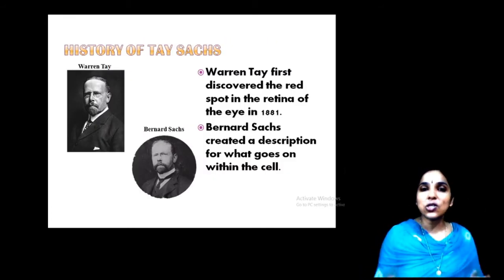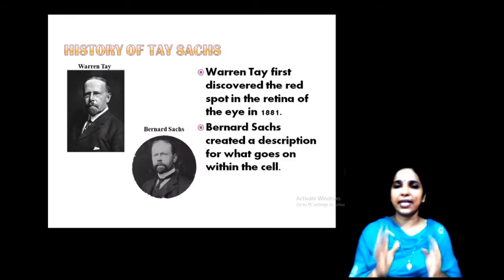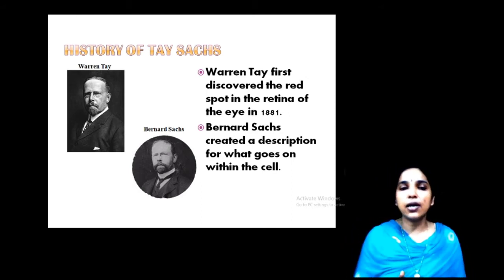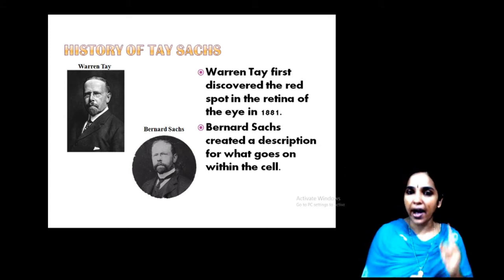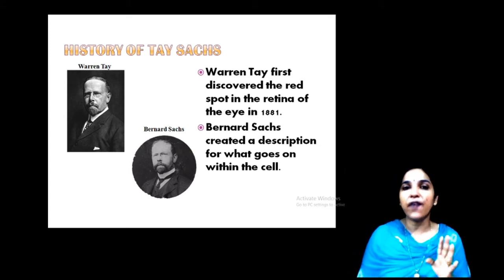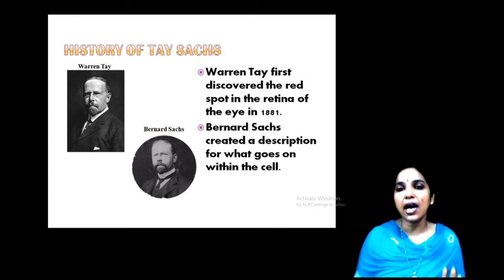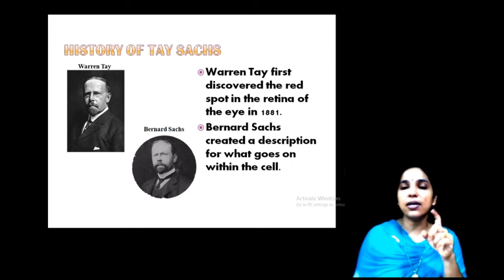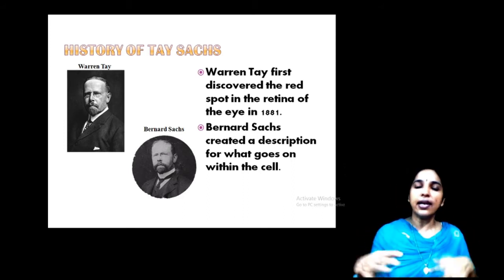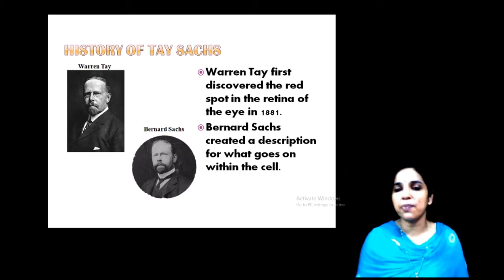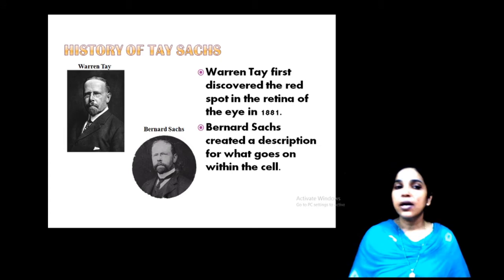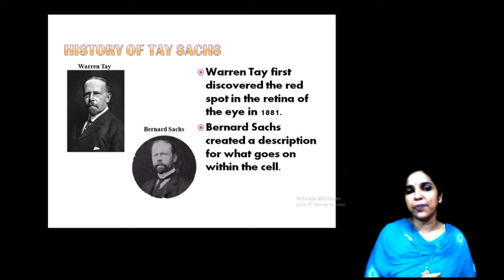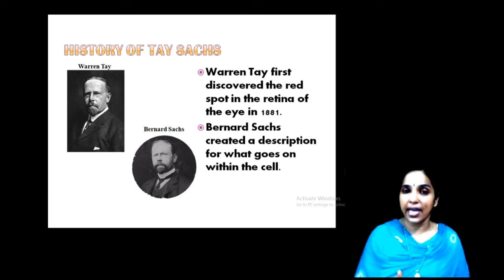And the history of Tay-Sachs. Why the term Tay-Sachs? This disease was first discovered as a red spot in the retina of the eye in 1881 by Warren Tay. Clear? It was first observed in the retina of our eye as a red spot by Warren Tay. Later, a scientific description of this disease was done by another scientist, Bernard Sachs. So, by connecting these two names, the disease is known as Tay-Sachs disease.